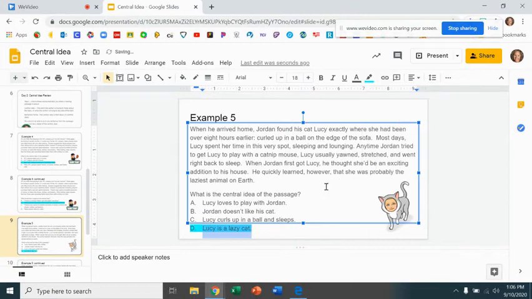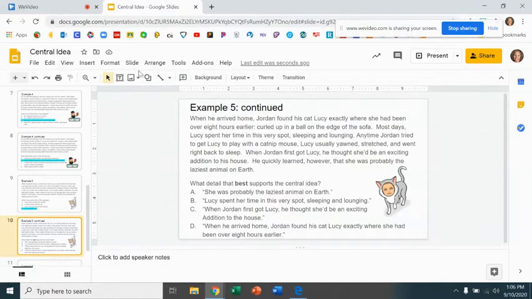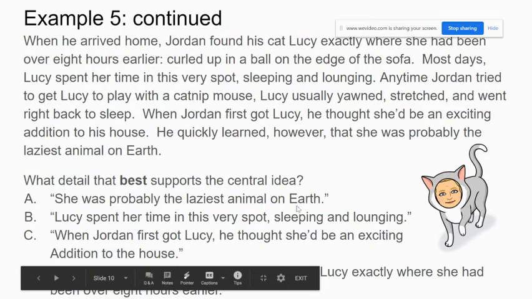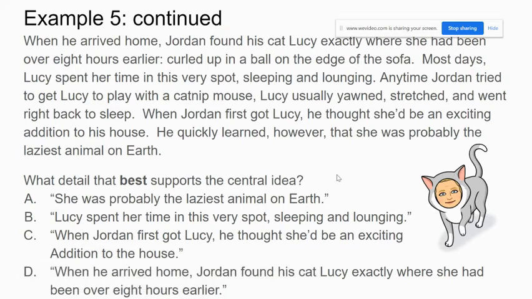All right? So now we're going to practice again. Same reading passage. Okay? Which detail best supports the central idea that Lucy is a lazy bum? Is it A, she was probably the laziest animal on earth?